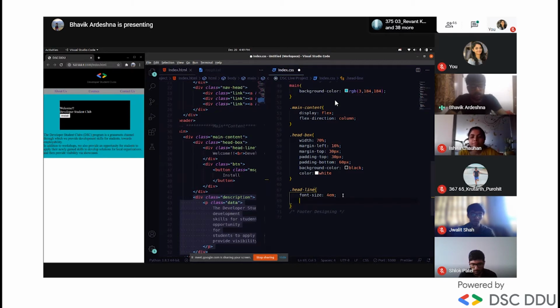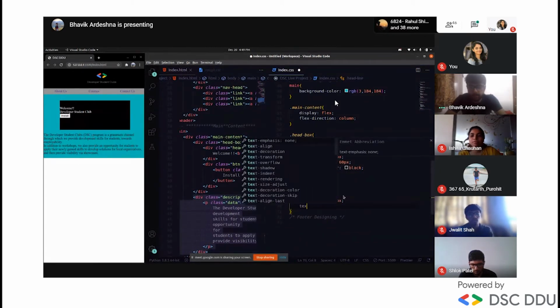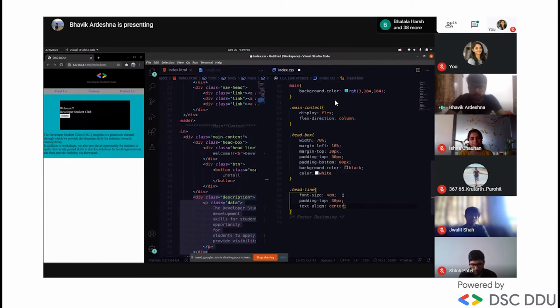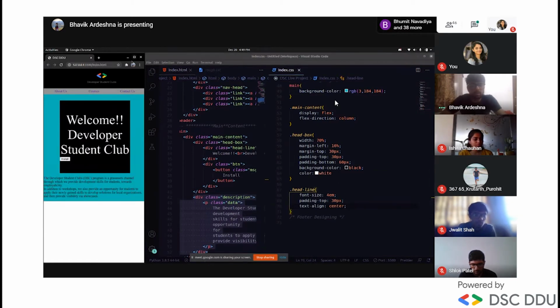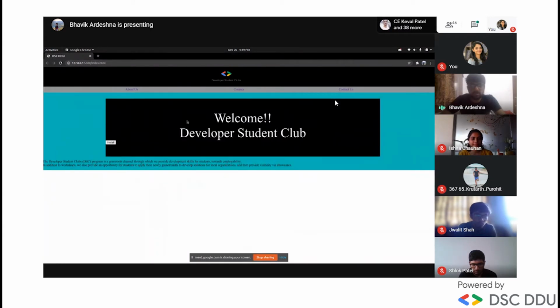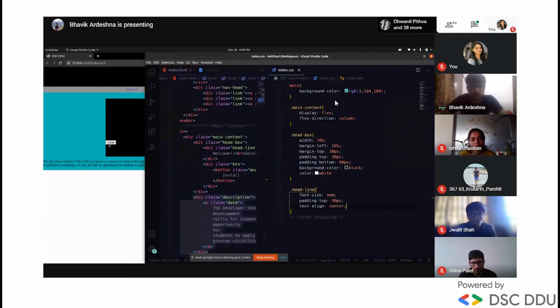Okay, and we'll give a padding from the top of 30 pixels, and we want to align the text in the center. So text-align center. And color white, which I already gave above, so we don't need to. After we save, yeah, it's looking good, right? The padding top means the welcome developer student club will be 30 pixels down from the top border where the black color starts, and left and right similarly.